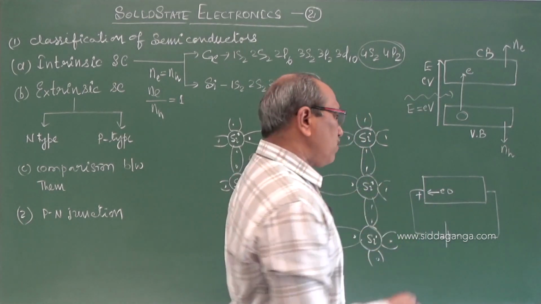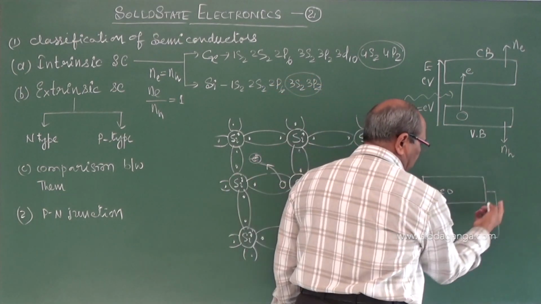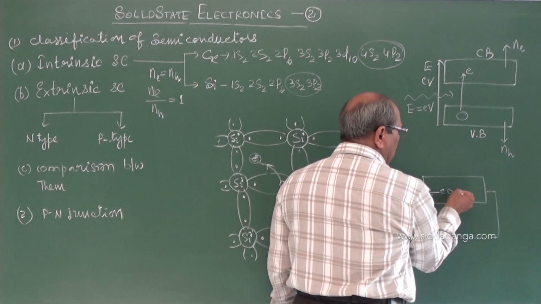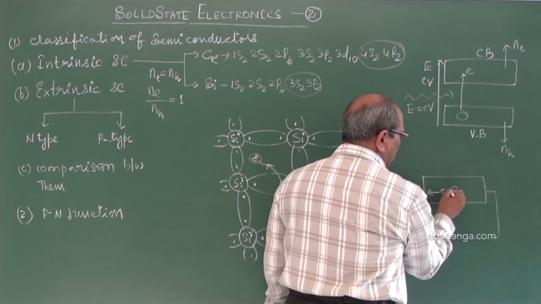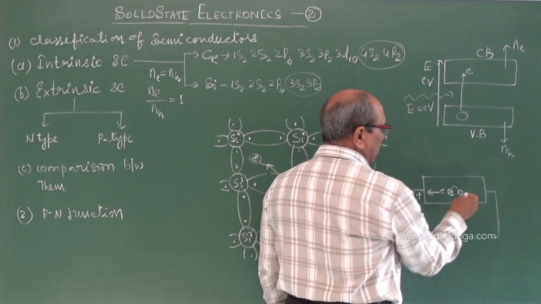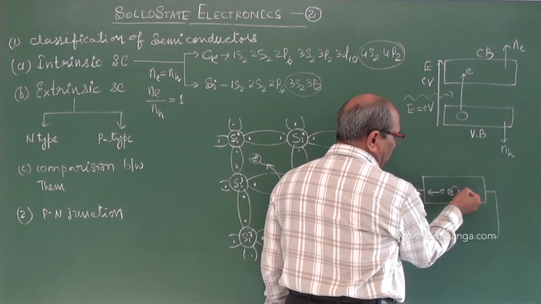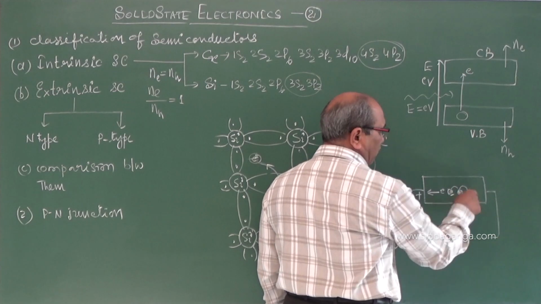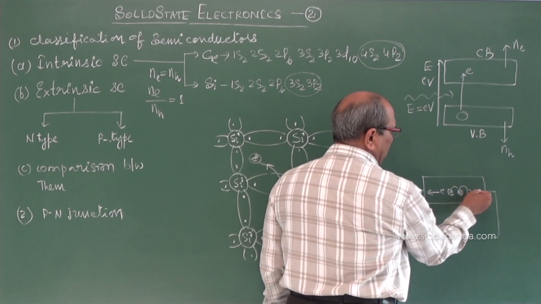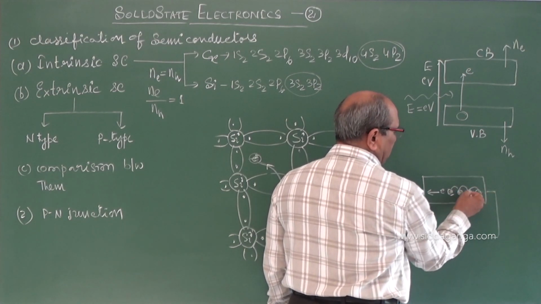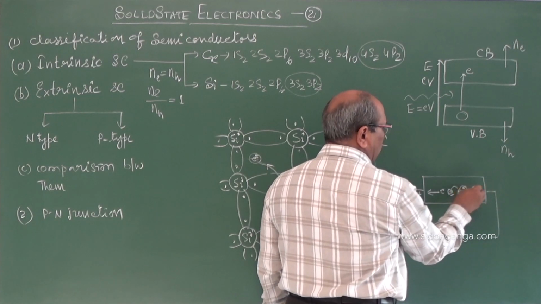I give an example: the hole is not moving independently. It will attract an electron, a hole is formed here and the electron comes to this end. Again it will form a hole and pull an electron. Trapping of an electron from the successor will happen and the hole will reach the other end virtually.